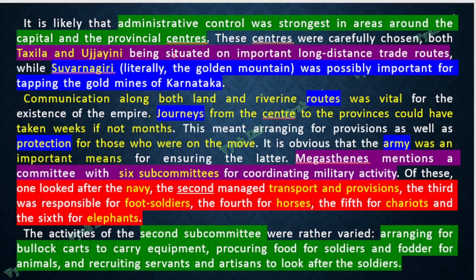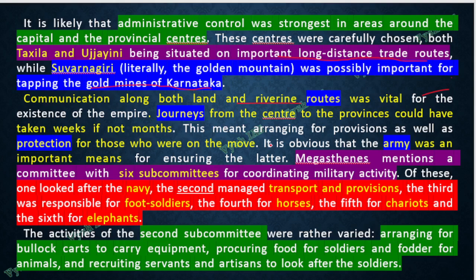So these capitals and provincial centers I told you are very important, like Takshashila and Ujjain, which are on the route of the long distance trade route. It's like a junction where people cross over when you go from north to south or from east to west. And Suvarnagiri in the south is very important because that is where the gold mine is. Today also we know the KGF, and the gold mine is there in Karnataka, and that is why it was very important for the empire in the Ashokan time. So land routes are there, river routes are there, and even the coastal sea route is there. Everything was there during the time of this Mauryan empire.